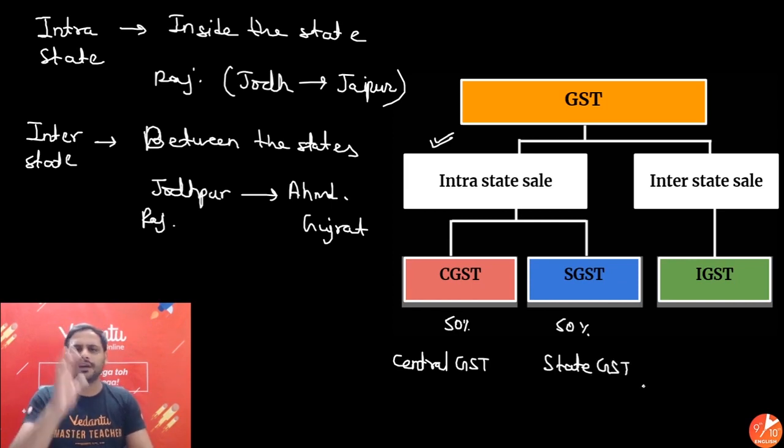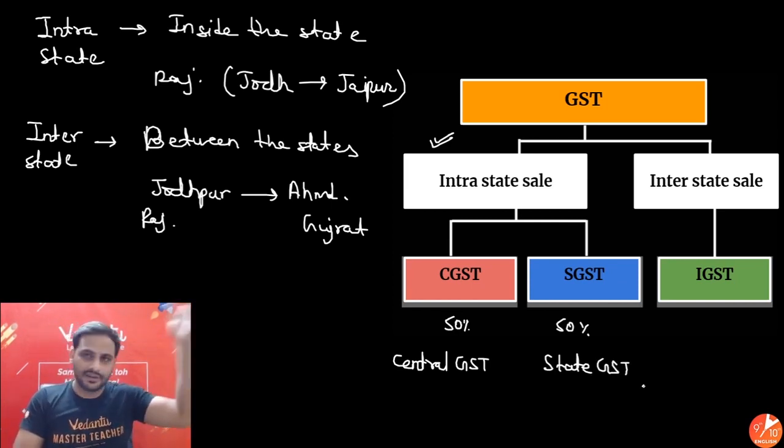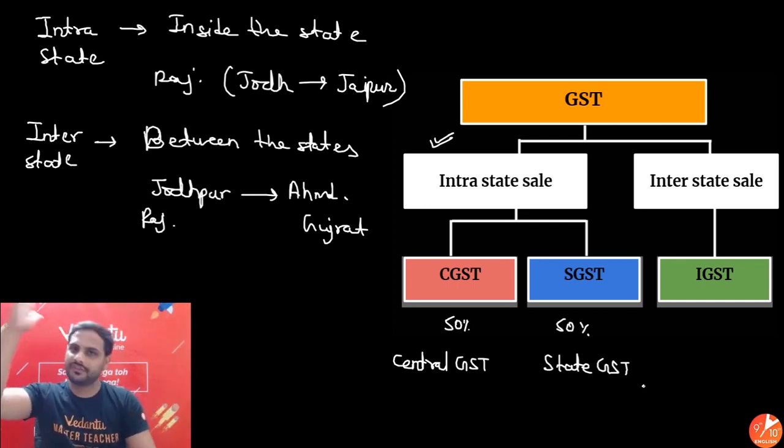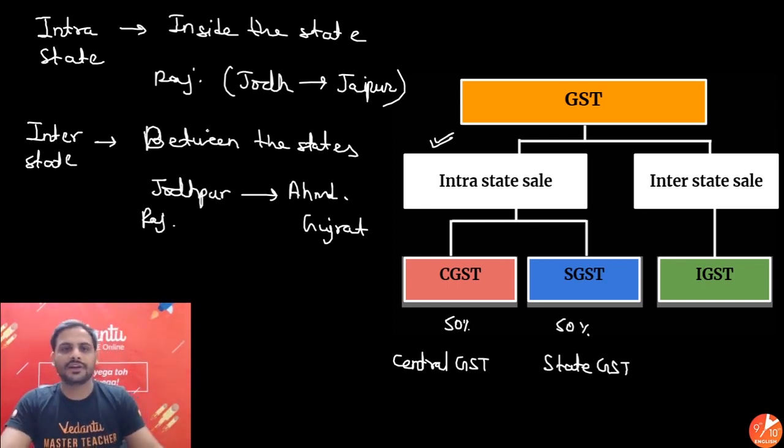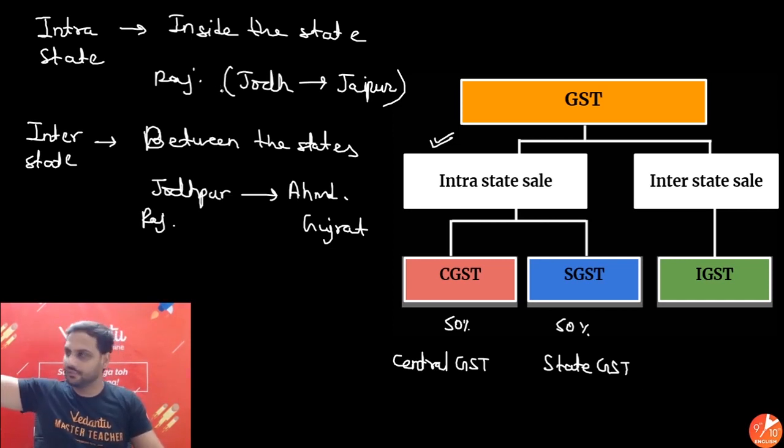Alright. 100 rupees as tax you have collected. So out of this 100, 50 will be given to central government, 50 will be given to state government. As simple as that. So here 50 rupees will go to central government, and the 50 rupees will go to Rajasthan government in this case. Simple. Now let's come to the part of interstate.